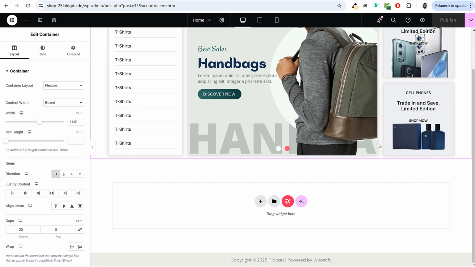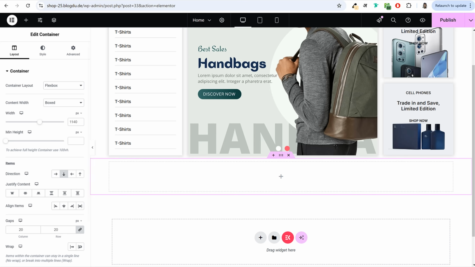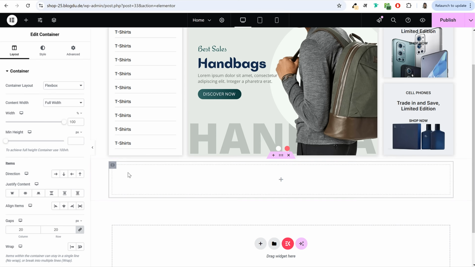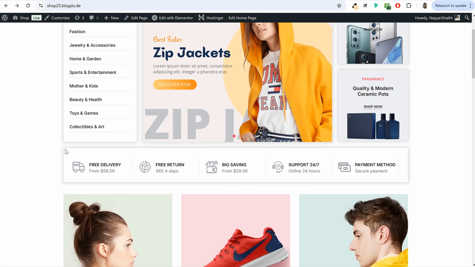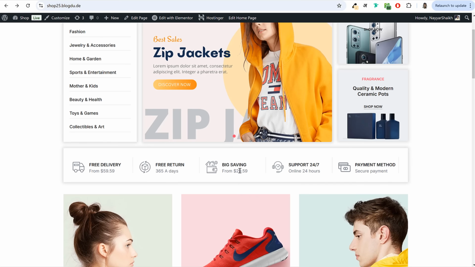So for this, to add a new container, we'll again first click on this plus button, add new container, flexbox. We'll select this first option, direction column. Okay. Now inside this thing, I'll add a new container, another container. So for this, come back to add element and add this container. Now the reason I added this container inside a container is because I want to have this shadow. You can see this shadow here, box shadow. So now this container, this inner container will have this shadow. And inside this thing, we can add these 5 columns.